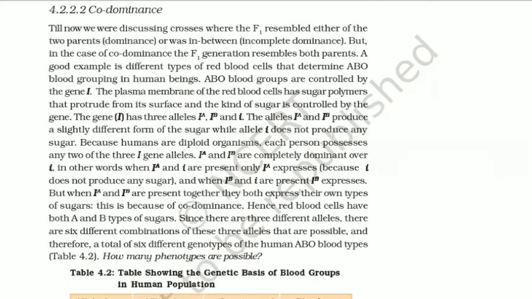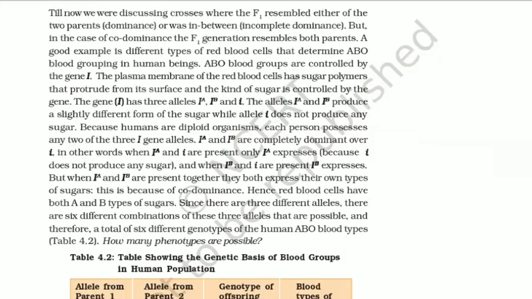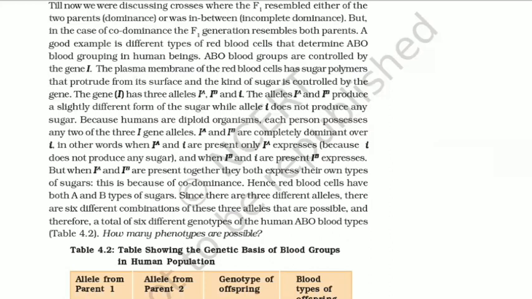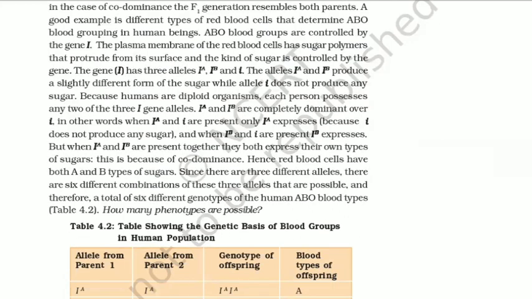4.2.2 Codominance. Till now we were discussing crosses where the F1 resembled either of the two parents or was in between. But in the case of codominance, the F1 generation resembles both parents. A good example is the different types of red blood cells that determine ABO blood grouping in human beings. ABO blood groups are controlled by the gene I. The plasma membrane of the red blood cells has sugar polymers that protrude from its surface, and the kind of sugar is controlled by the gene. The gene I has three alleles, IA, IB, and small i. The alleles IA and IB produce a slightly different form of a sugar, while allele small i does not produce any sugar.